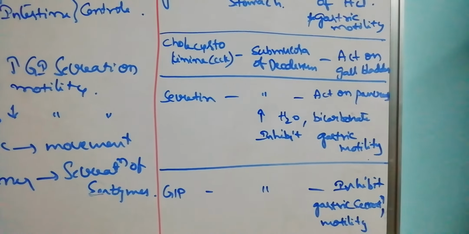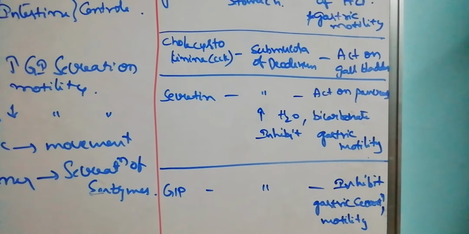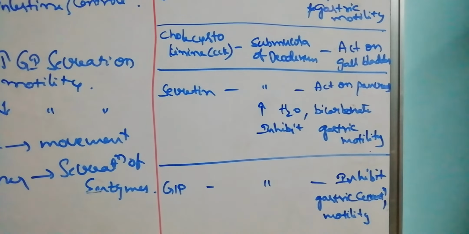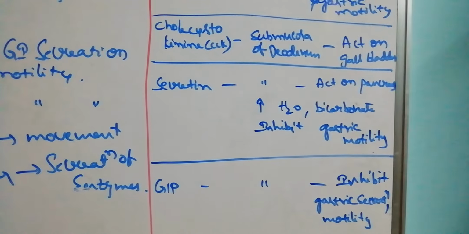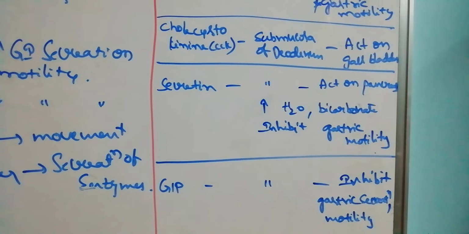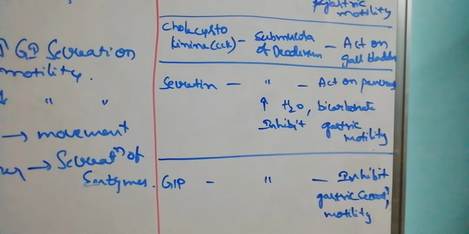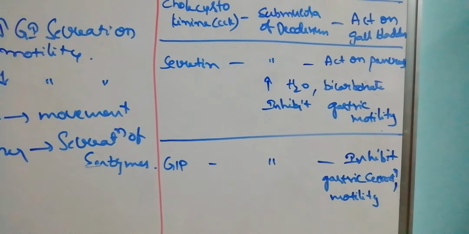So the hormone cholecystokinin is released from the CCK cells in the submucosa of the duodenum. The CCK is released when fats are present in the food. They act on the gallbladder and release the bile for the emulsification.